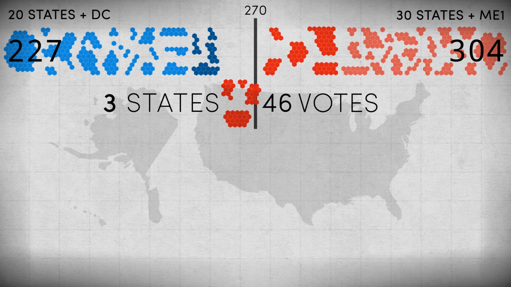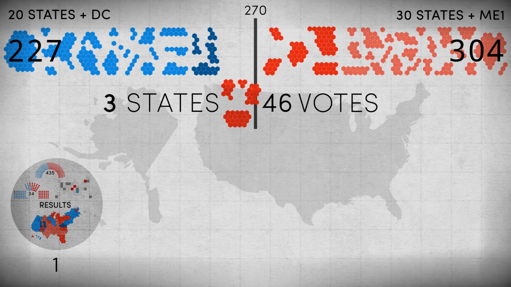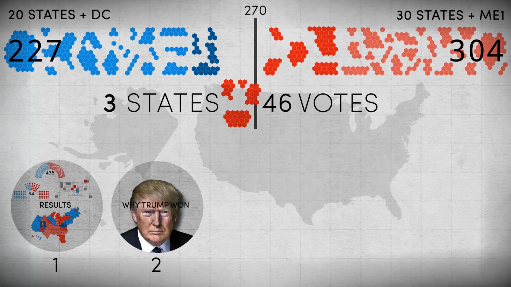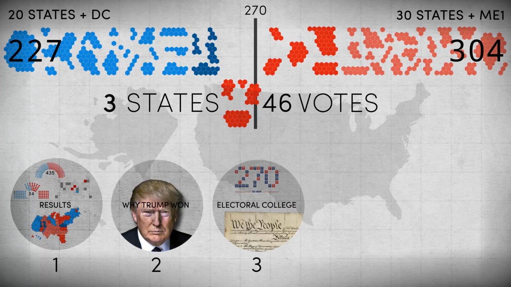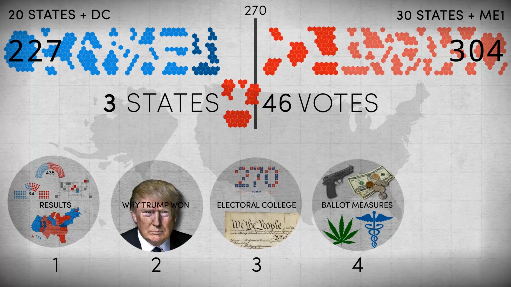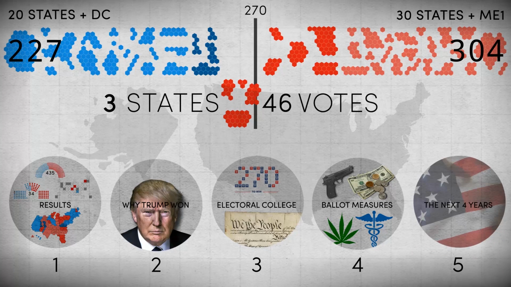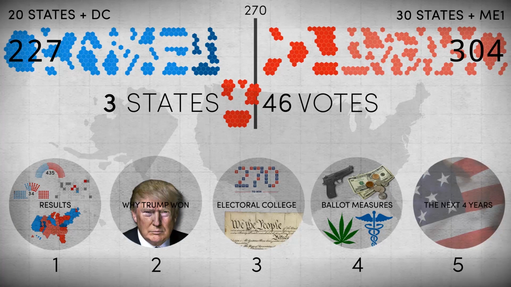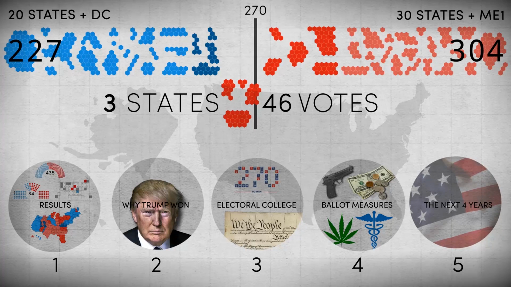This 5-part series will go over the results of the presidential, gubernatorial, Senate and House elections, explain some of the reasons why Trump won, briefly discuss the Electoral College and why some people are trying to change it, go through the ballot measures which passed and failed in the states, and finally look ahead at the next 4 years and some of the political challenges that President Trump will face.